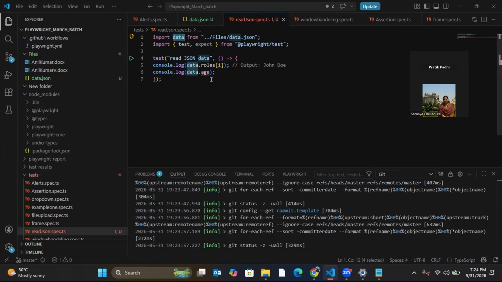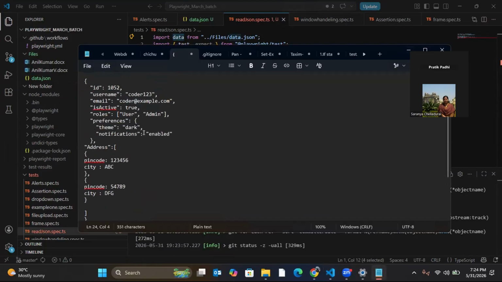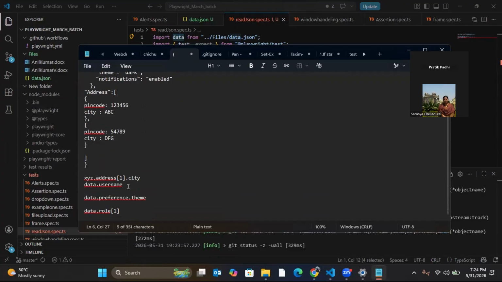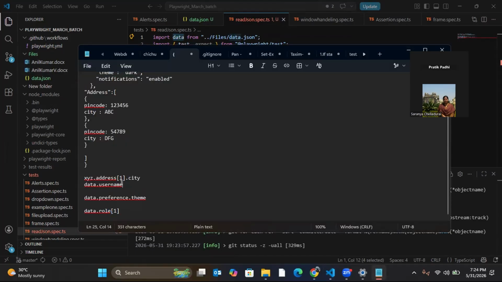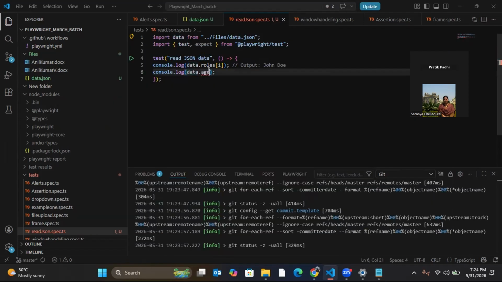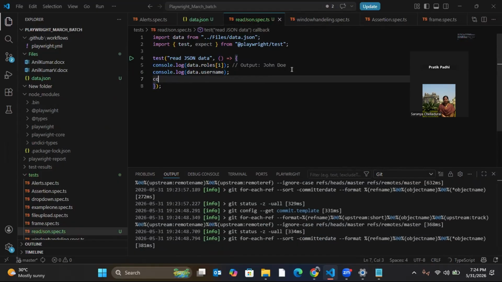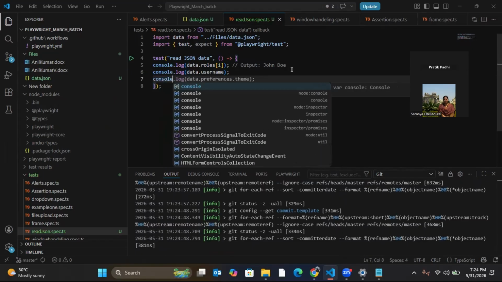Now using that data, I want to read all this. I want to read the role one, this admin. So I am using data.role1. Similarly, if I want to read the username, data.username, just whatever we discussed. Similarly I use console.log.